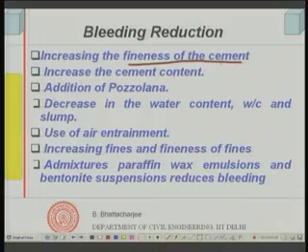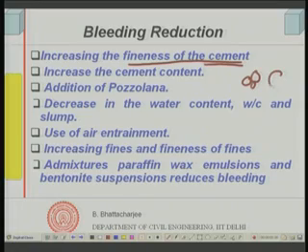If they are not interconnected, then water cannot come up. So, the basic idea is to increase the fineness of the cement so that the interstitial pore sizes are smaller. If you have finer particles, this space will be smaller. If you have larger particles, this space will be larger. So, cement is the finest particle in the system, and if the fineness of the cement is slightly high, it will reduce bleeding.